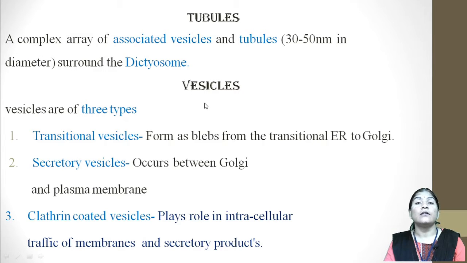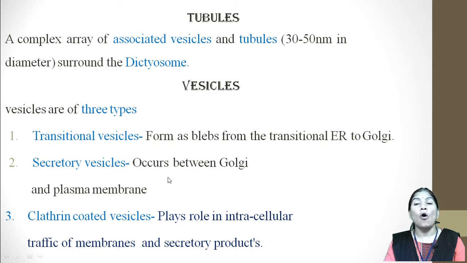Then vesicles. The vesicles are of three types: the transitional vesicles, secretory vesicles and clathrin coated vesicles. In the transitional vesicles, there is the formation of a belt, from the transitional endoplasmic reticulum to the Golgi apparatus.